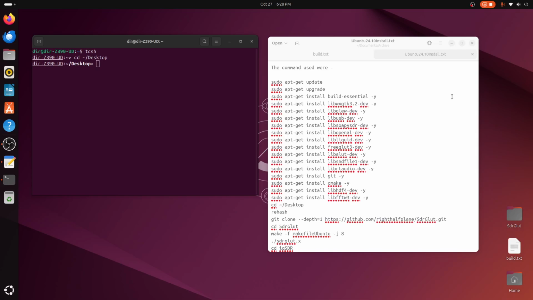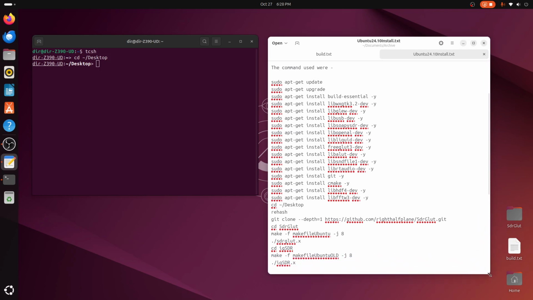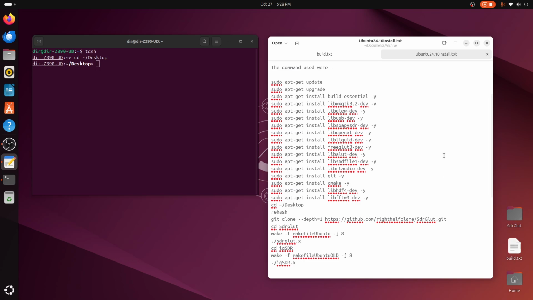Today we're going to do the install of sdrglut and iqSDR on Ubuntu 24.10. And here on the screen you can see basically the commands that you need to do that. The first thing you want to do is do an update. First you do an update.